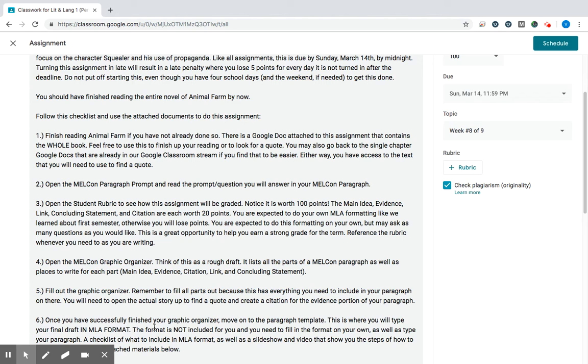We have plenty of time. It's a 5 to 6 sentence paragraph. You have 4 school days and then an extra 2 days on the weekend if you need it. So that's 6 days for 5 or 6 sentences. We have time, but we want to get this done. It's a 100-point assignment. It's the biggest assignment of the quarter. It's going to be very difficult to pass the class without completing this assignment.